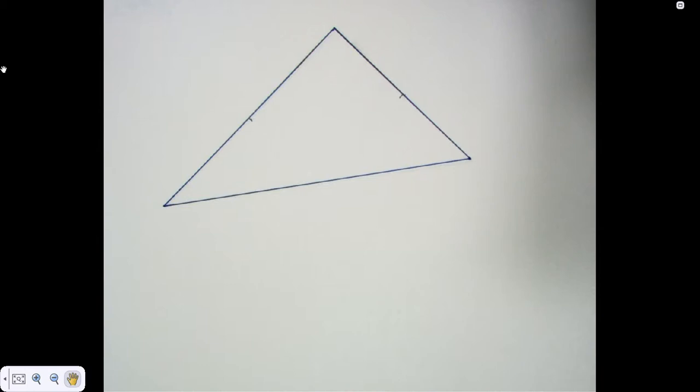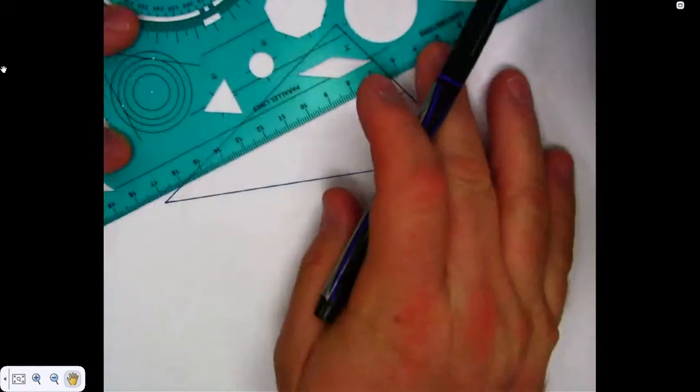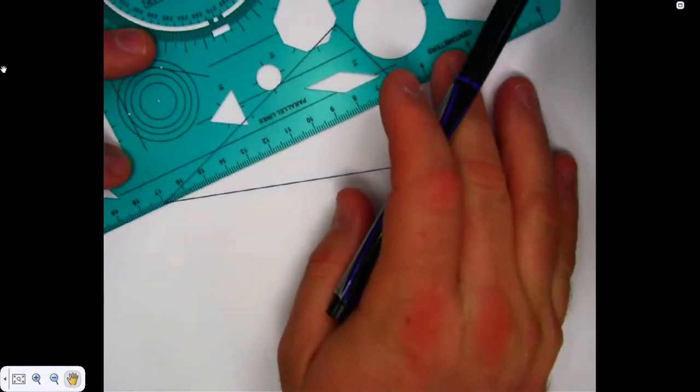How many medians do you think there are in a triangle? What is the definition of a median? Goes from a vertex to the midpoint of the opposite side. So how many vertexes are there? How many sides are there? So how many medians are there? 3. As you can see, there's a little mark right there. That's probably to mark the midpoint.